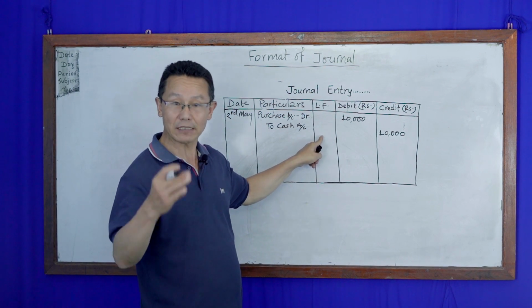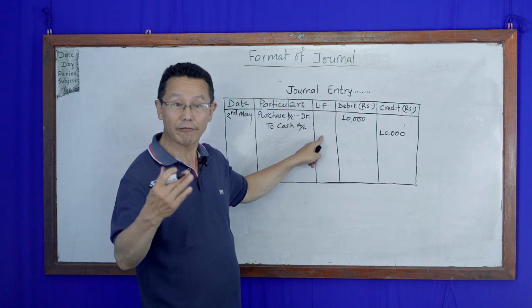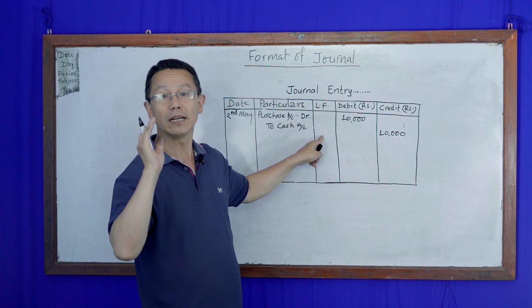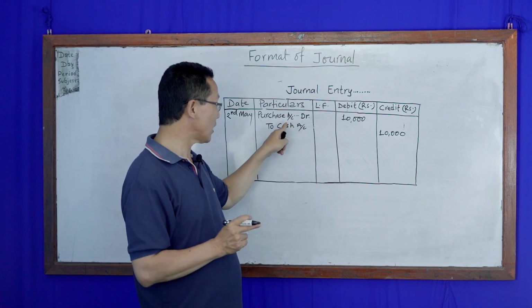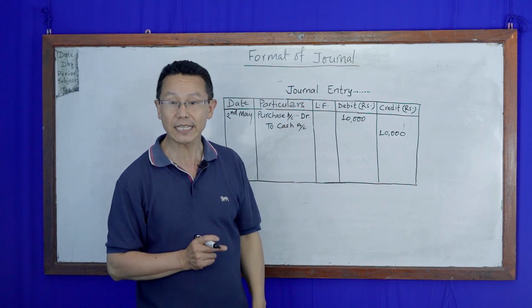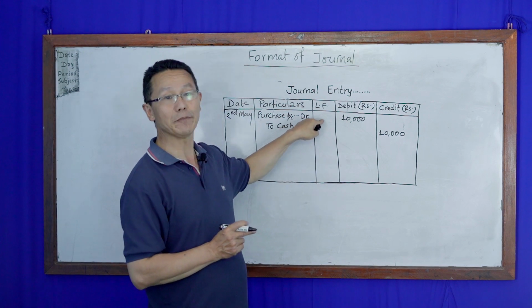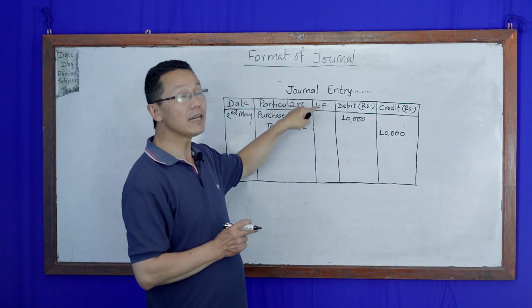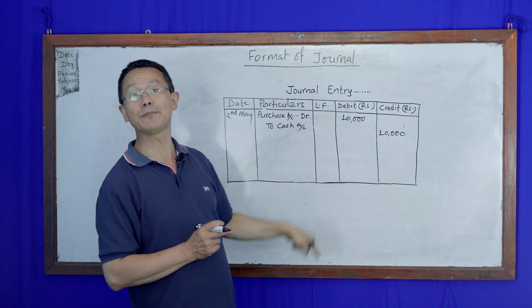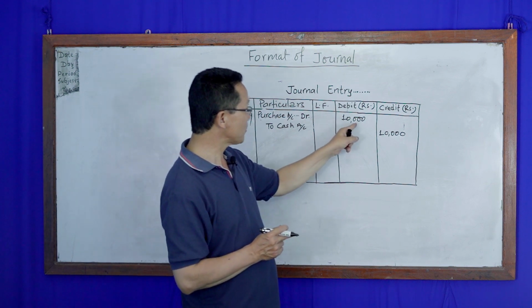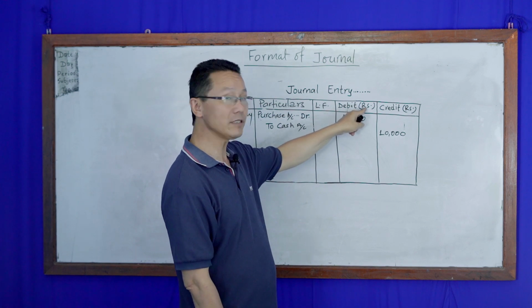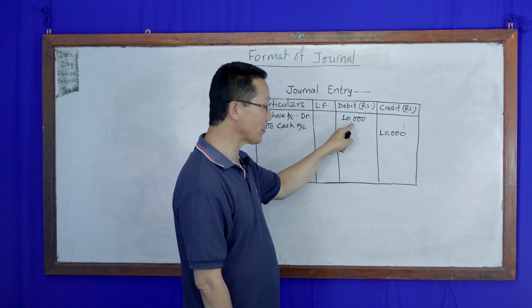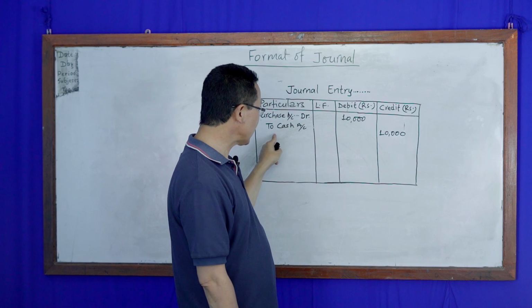That means we make the journal, and that journal further should be posted to different ledger accounts, and in which ledger account this journal is posted, that page number is mentioned here. This is called ledger folio. Folio means page number.